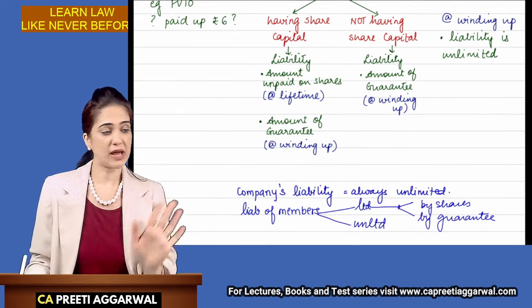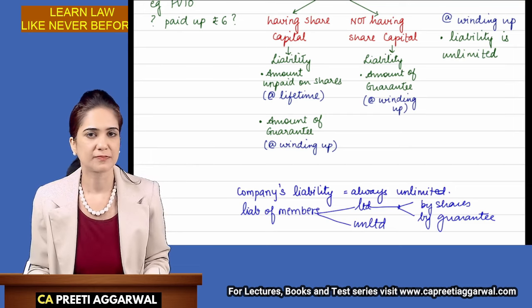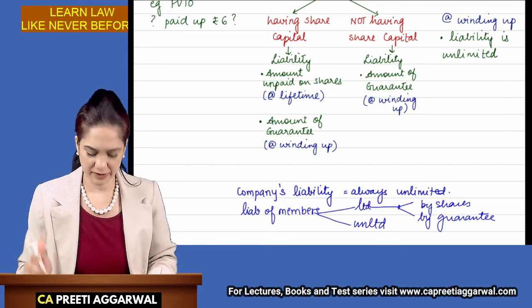Company cannot say, no, I am liable only for this amount, rest you see, I don't know. Creditor, you ask from the members. Company's liability is always unlimited.